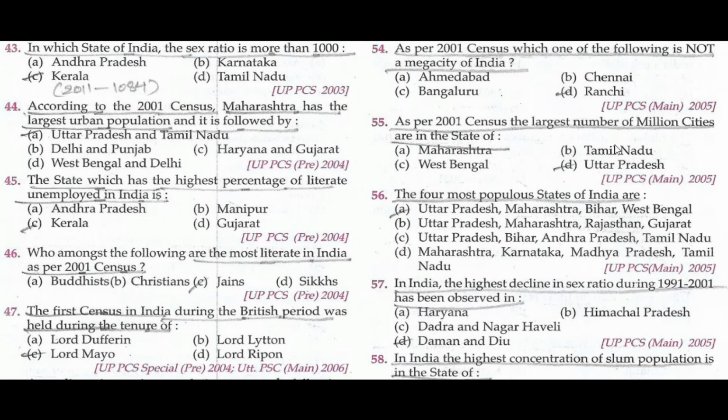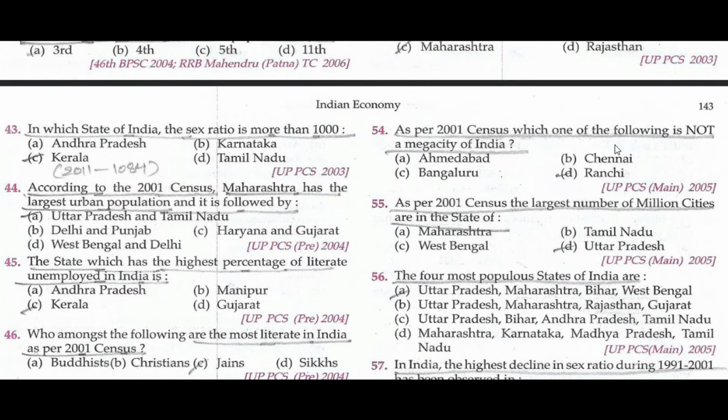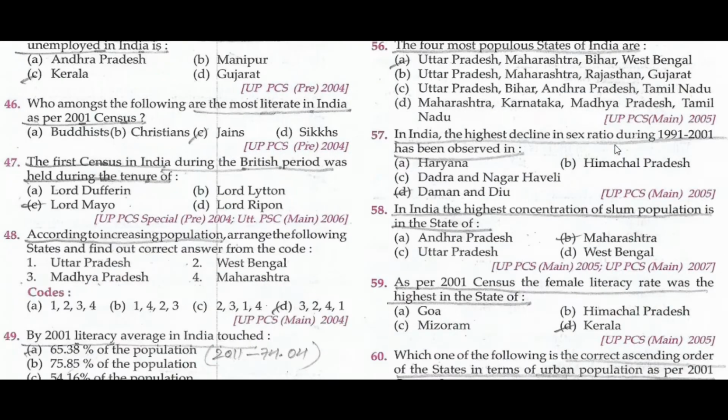As per the 2001 census, the largest number of million cities are in the state of Uttar Pradesh. Which one of the following is not a mega city of India? Ranchi. Ahmedabad, Bangalore and Chennai are mega cities.